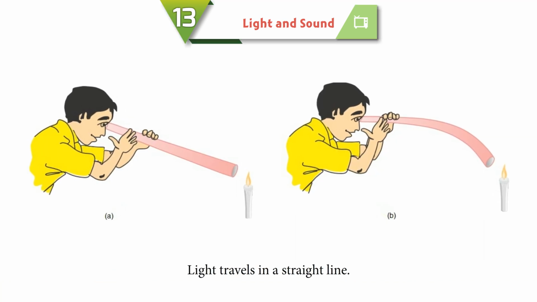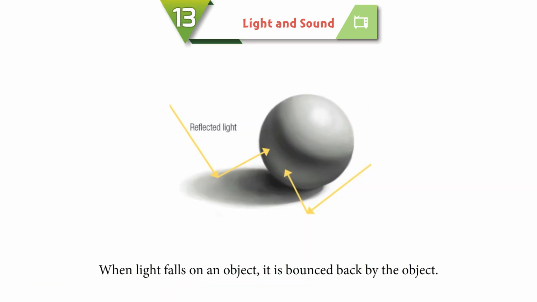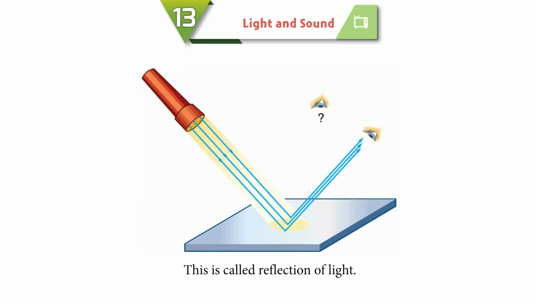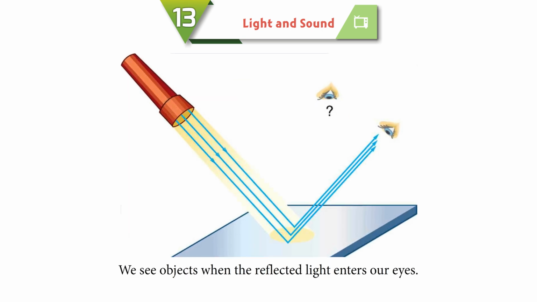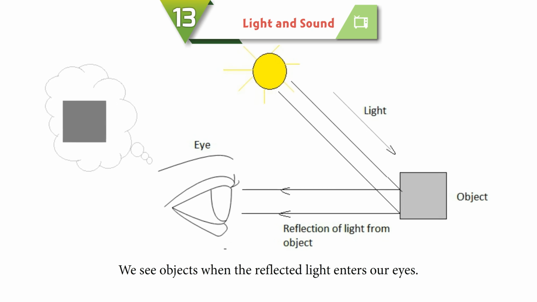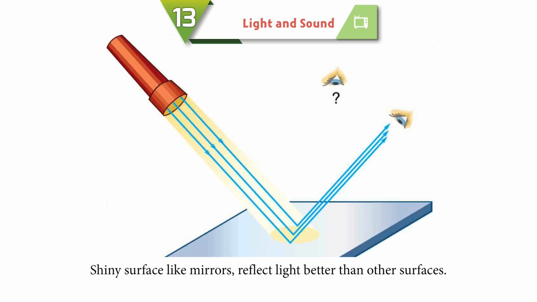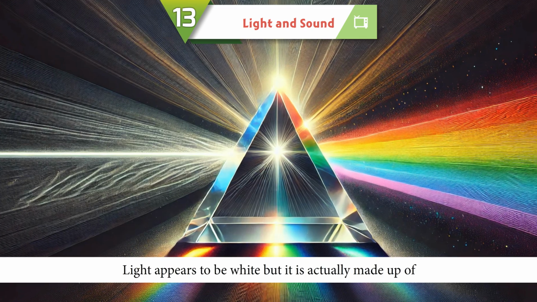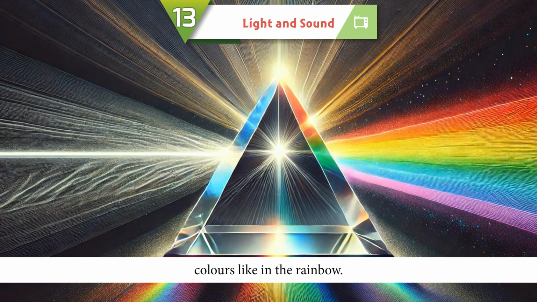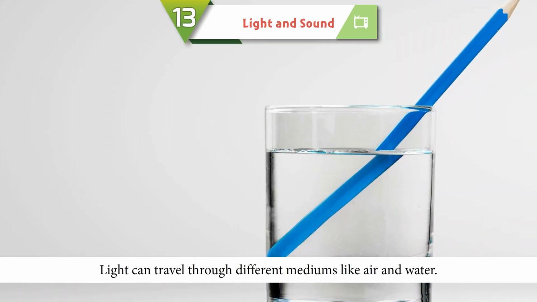Light travels in a straight line. Light spreads in all directions. When light falls on an object, it is bounced back by the object. This is called reflection of light. We see objects when the reflected light enters our eyes. Shiny surfaces like mirrors reflect light better than other surfaces. Light appears to be white, but it is actually made up of colors, like in the rainbow. Light can travel through different mediums, like air and water.